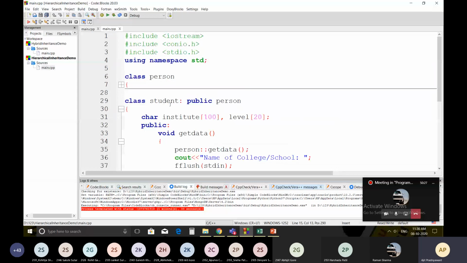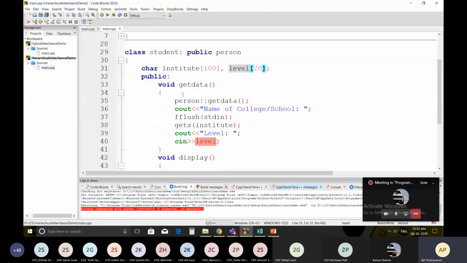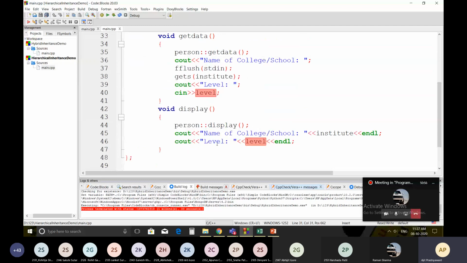Now we have created the student class from the person. Class student colon public person. And this is the way to do the inheritance. In this there are institute and level. So again, getData and display. It will take the getData and get the institute name, and it will display whatever you entered.